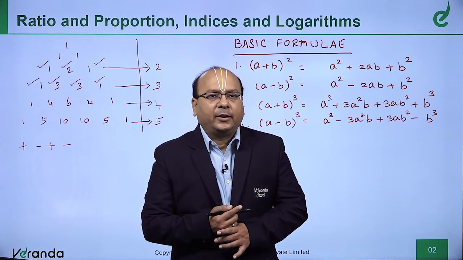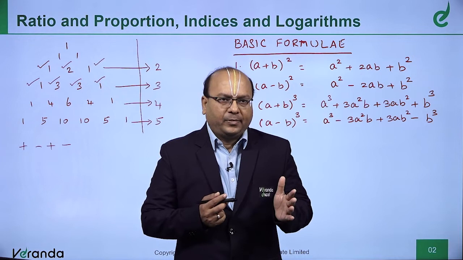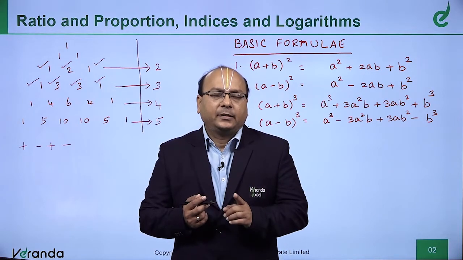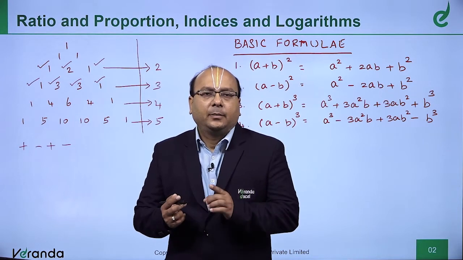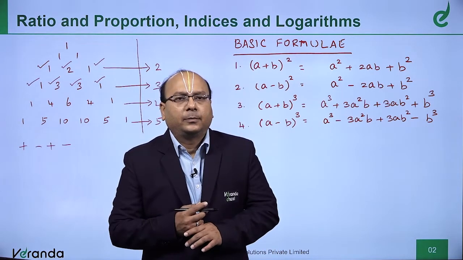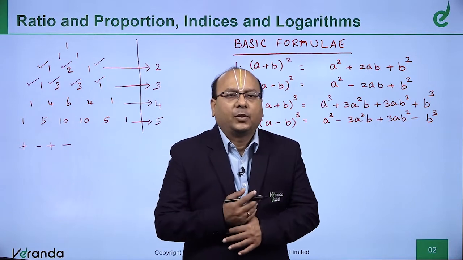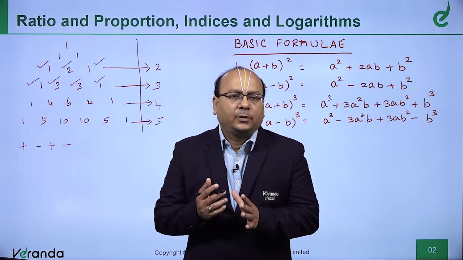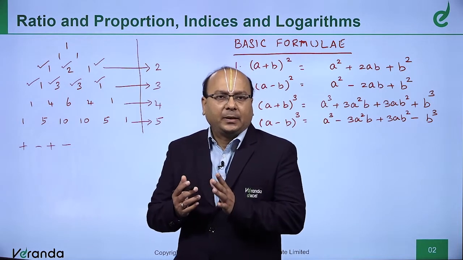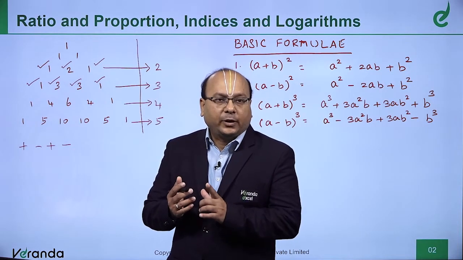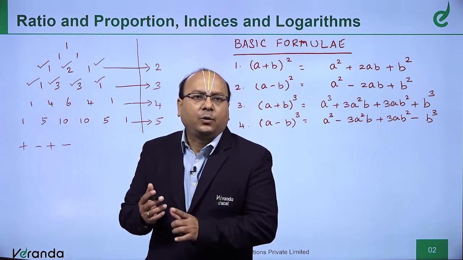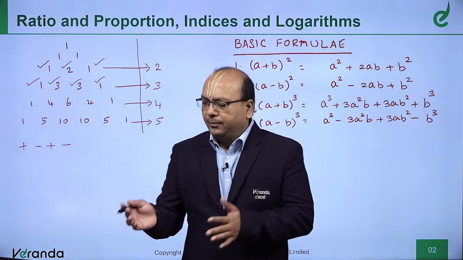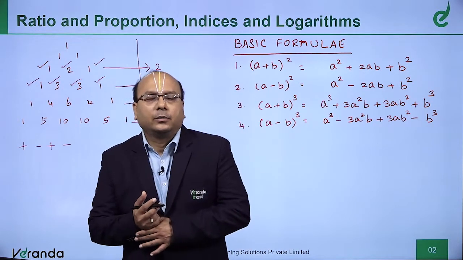Now what is (a − b)³? a³ − 3a²b + 3ab² − b³. Now the next one, (a − b)⁴: a⁴ − 4a³b + 6a²b² − 4ab³ + b⁴, and this can go on.